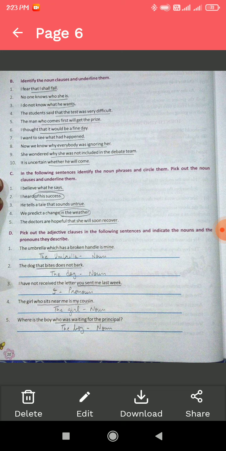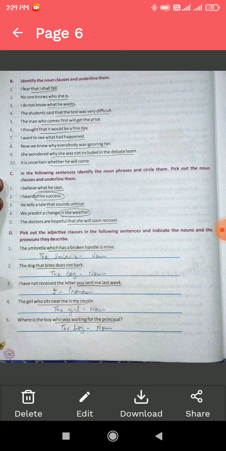The student said that the tests were very difficult. Here the group of words that the tests were very difficult is a clause. The man who comes first will get the prize. Who comes first will get the prize is a clause. I thought that it would be a fine day. I want to see what had happened. Now we know why everybody was ignoring her.